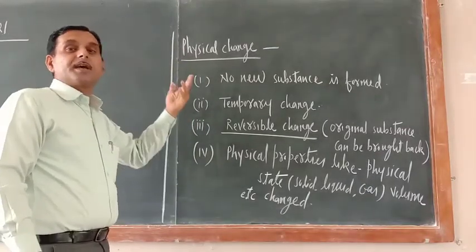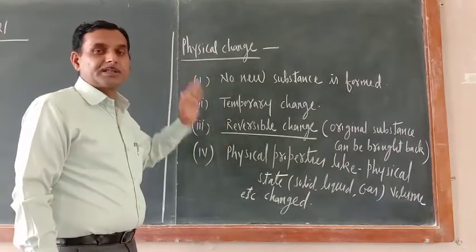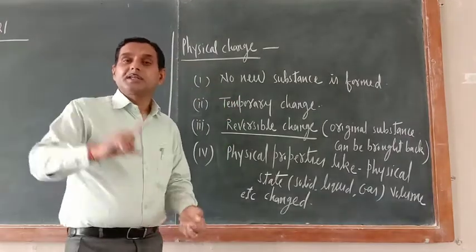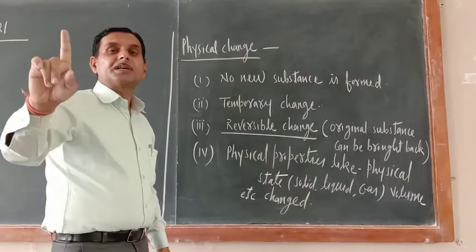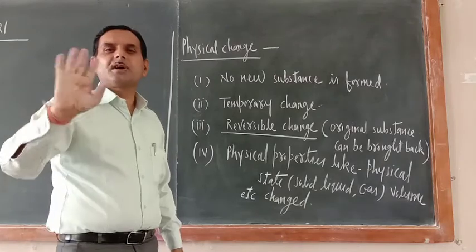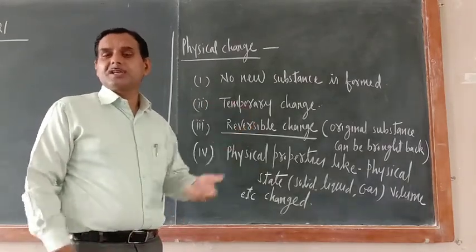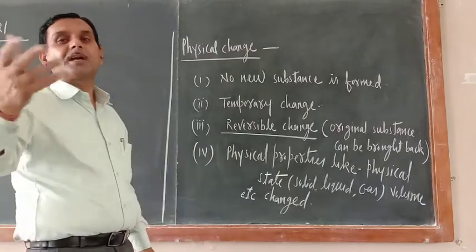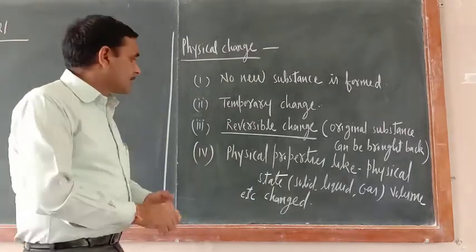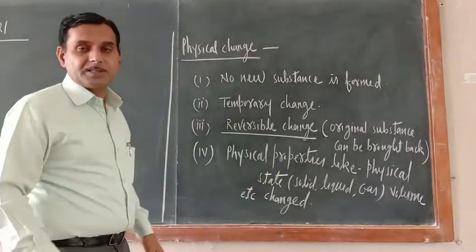We'll discuss examples also, but there are certain characteristics of physical change. What are those characteristics? Number one, in physical change, no new substance is formed. What is the second one? It is a temporary change, not a permanent change. Third one is, it is a reversible change. What do you mean by reversible change?